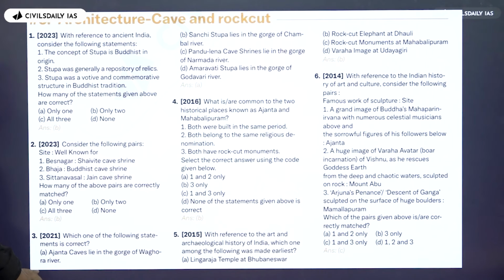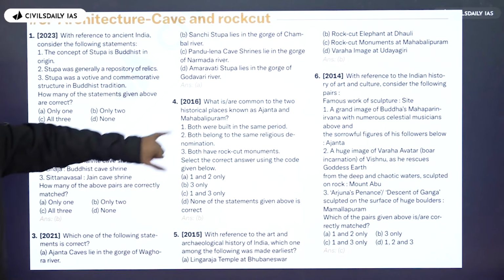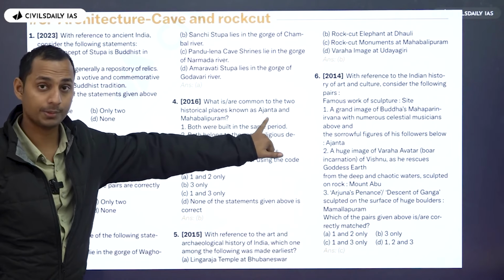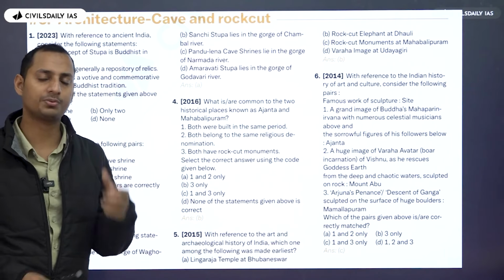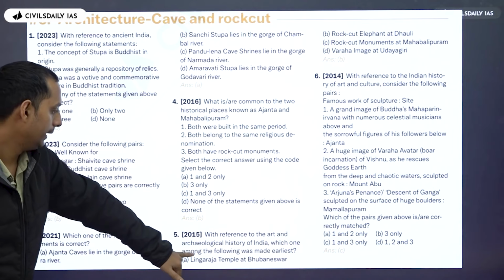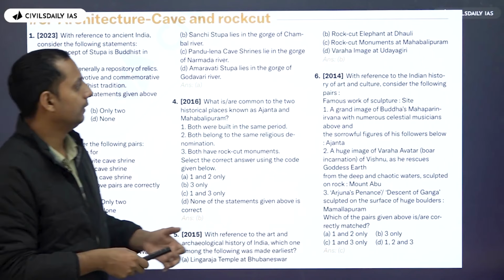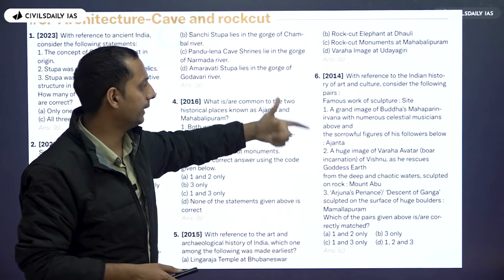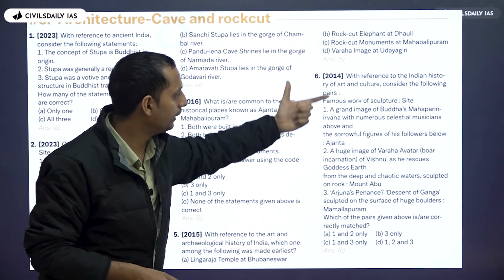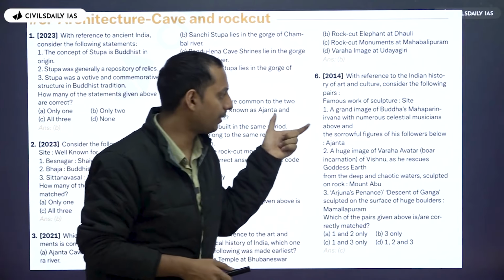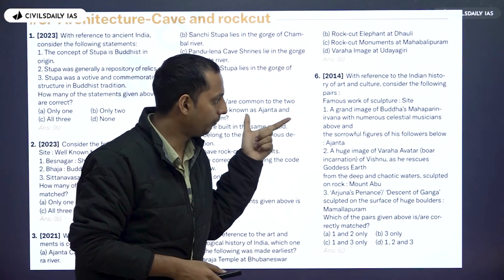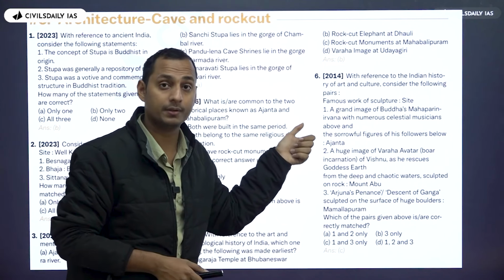In 2021, UPSC asked about the Ajanta caves. In 2016, UPSC again asked about the Ajanta caves. So Ajanta is one of UPSC's favorite areas. In Bhubaneswar, UPSC asked about the Lingaraj temple, Dhauli, Mahabalipuram, Udayagiri, and also in 2014, UPSC asked about one of the most famous sculptures in a particular site.